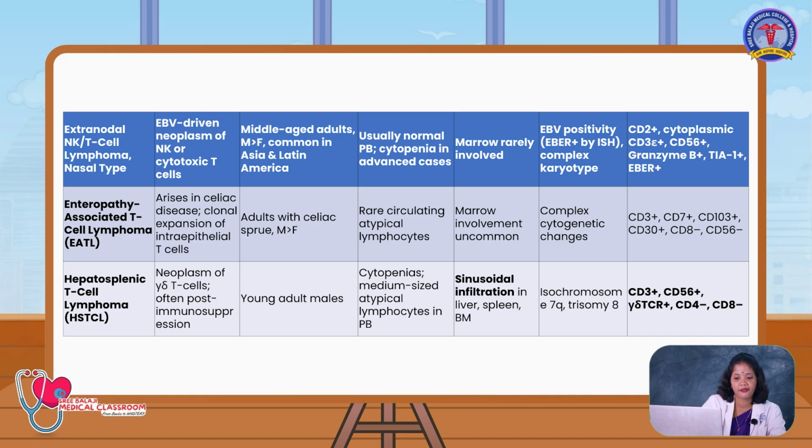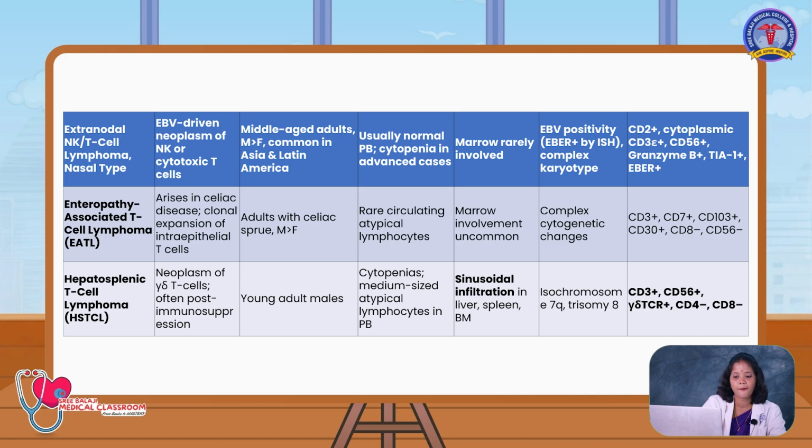Enteropathy associated T cell lymphoma, it arises with celiac disease. It occurs due to the clonal expansion of the T cells. It occurs more commonly in the elderly age group. Male is the preponderance. Rare circulating atypical lymphocytes will be seen in the peripheral smear, and bone marrow involvement will be uncommon. Here it can be identified by the immunophenotyping method only, by CD3, CD7, CD103 high positive.